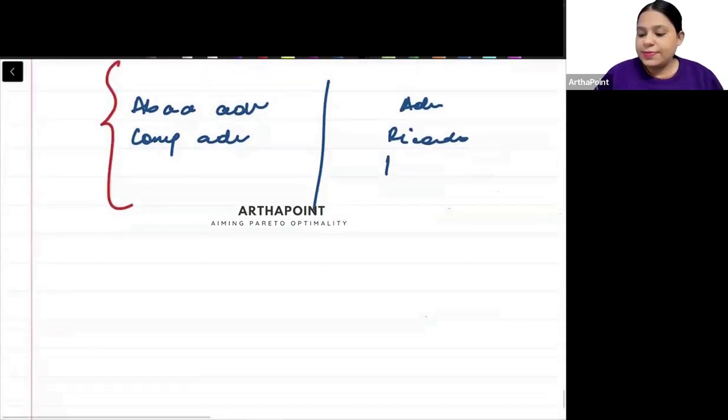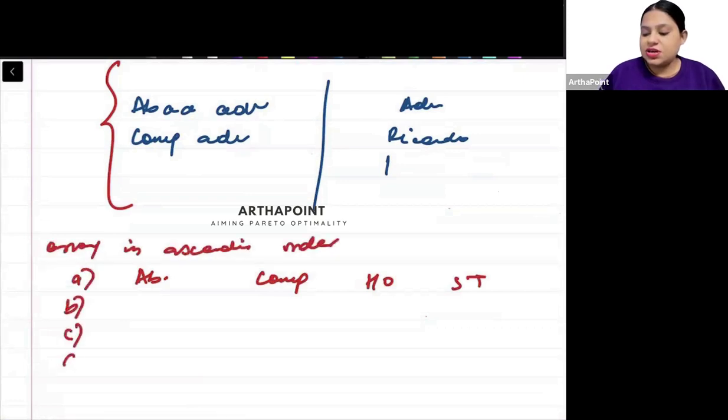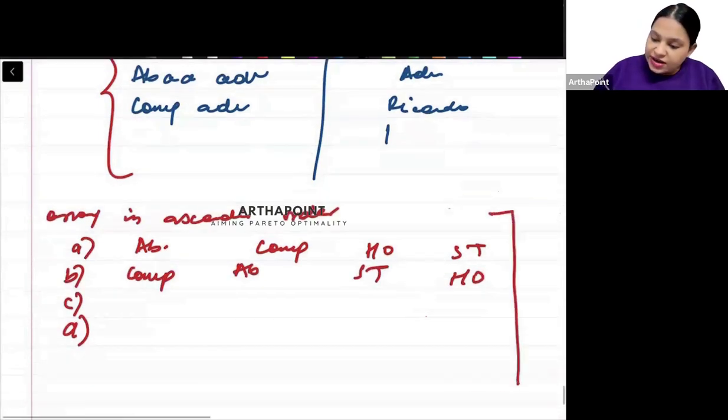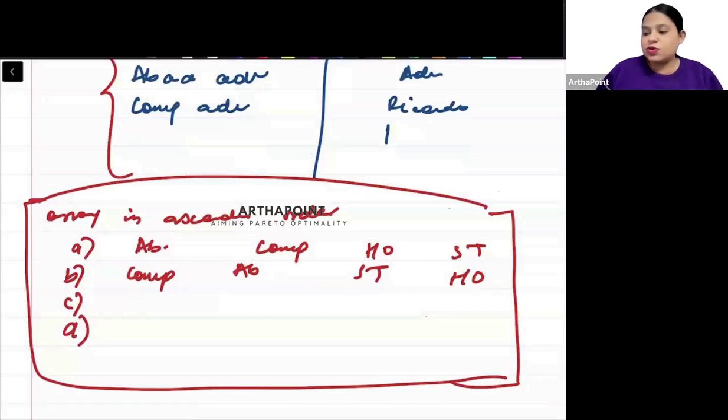If I give you absolute advantage theory, comparative advantage theory, Heckscher-Ohlin, and I give you four options A, B, C, D, with comparative first, then absolute, then standard trade, and then Heckscher-Ohlin, you have to arrange these in ascending or descending order, which came first and which came last. That kind of question is very often seen in the exam. Right. Okay.